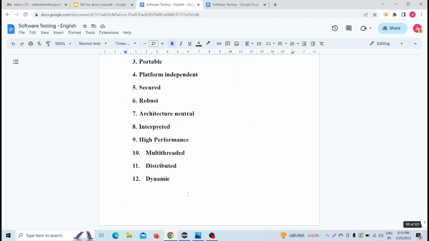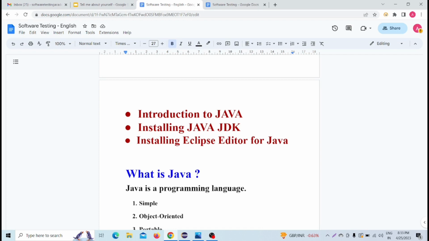So now the introduction to Java is totally clear to us: what is Java, what is the history of Java, how does Java work, what is JDK, what is JRE, etc. Now coming to the next topic: installing Java JDK, or how we can install the Java JDK in our system. Let's start this topic.